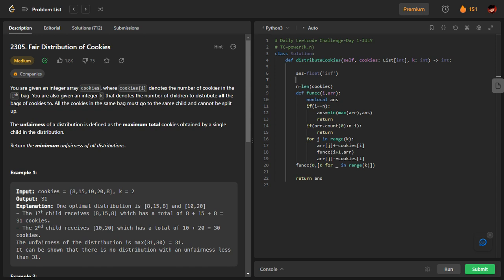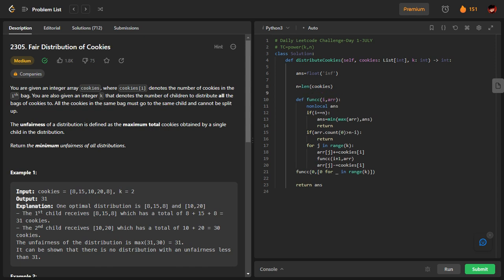Then I'm taking the length of the bags, that is, n represents the total number of bags. Now there is some function here, I will come to this later. But just remember, the idea here is that i will be one among these indices. I will go to this particular bag, then I will distribute it to all of the k children one by one.